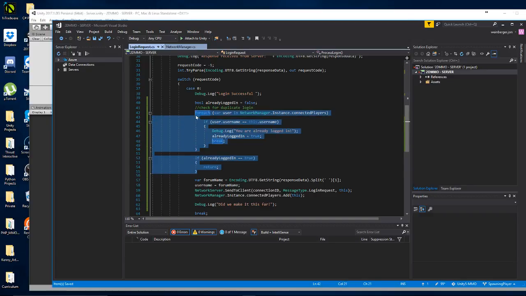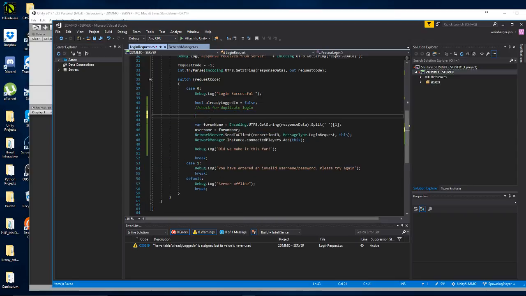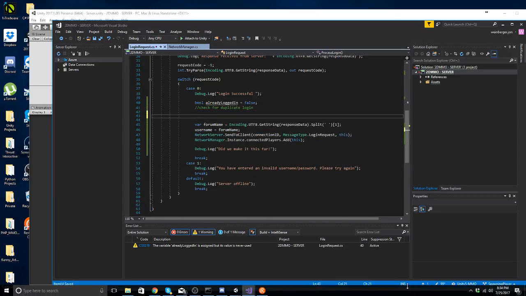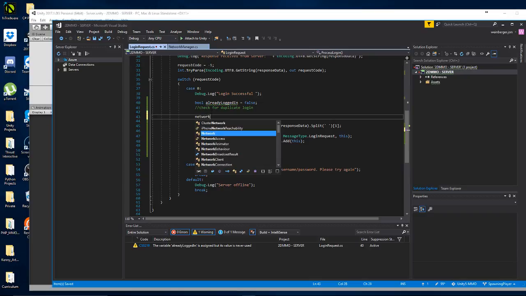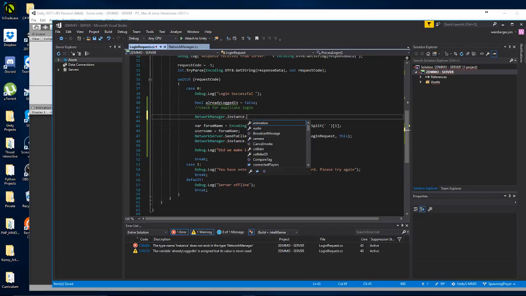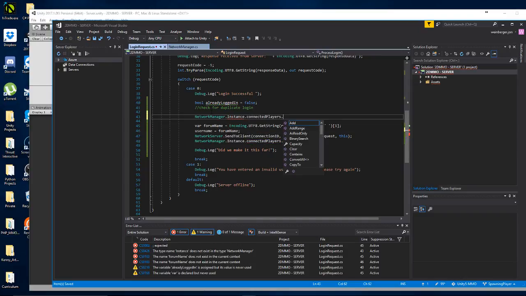So here I'm going to check for duplicate login. What I'm going to do on the duplicate login is access the database. So NetworkManager.Instance, what is it called? ConnectedPlayers. And then I want to do a Where. ConnectedPlayers.Where. Hold on, where's my tooltip?